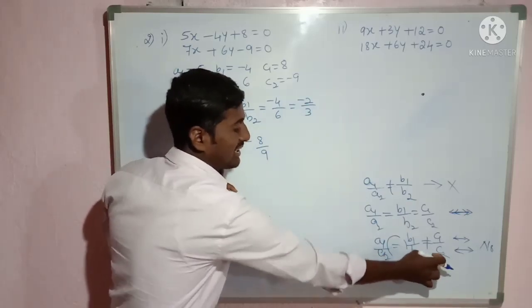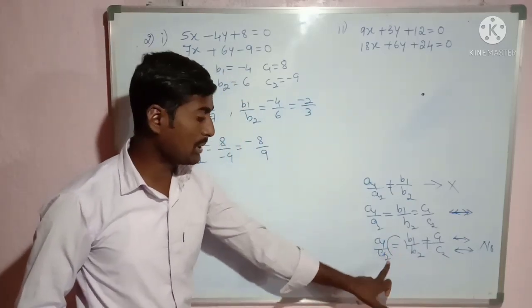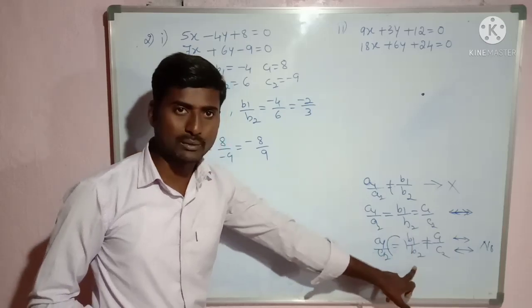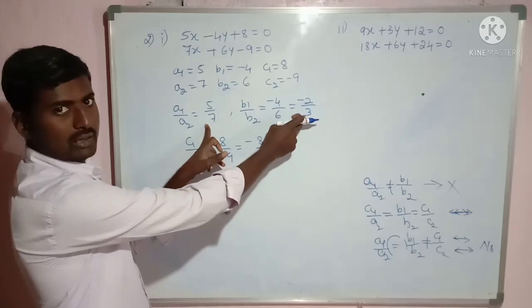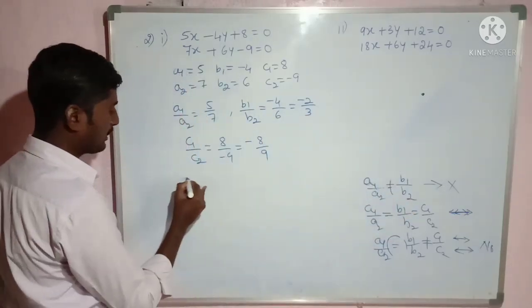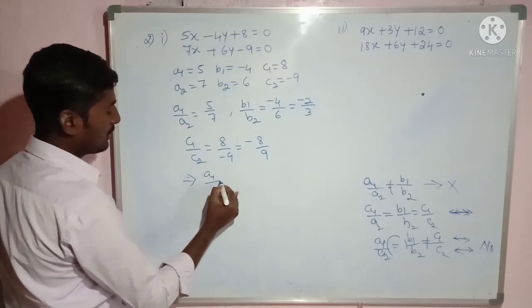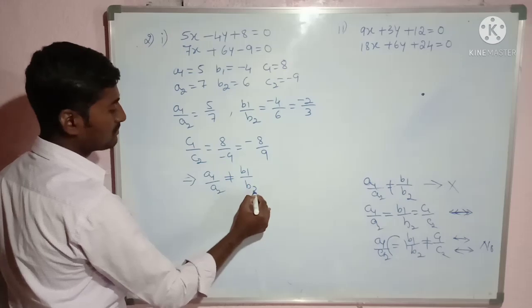Can we apply this condition? No, we cannot apply, because here an equal sign is there. A1 by A2 is not equal to B1 by B2. The equal sign must be there, but here there is no equal. So this condition I can take: A1 by A2 is not equal to B1 by B2.